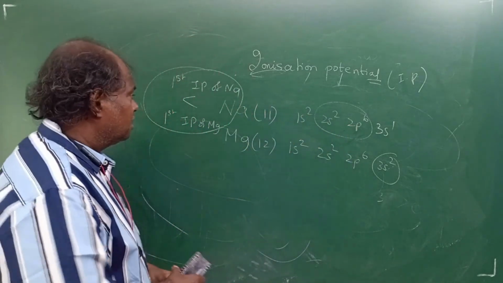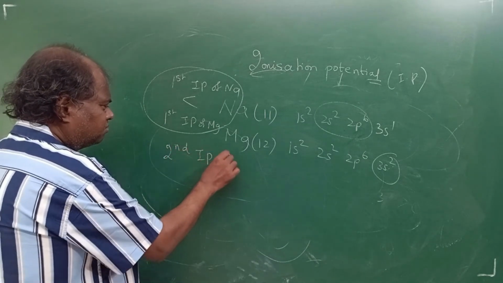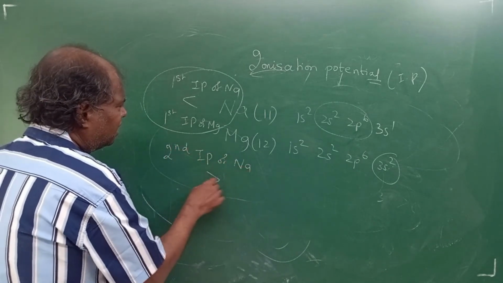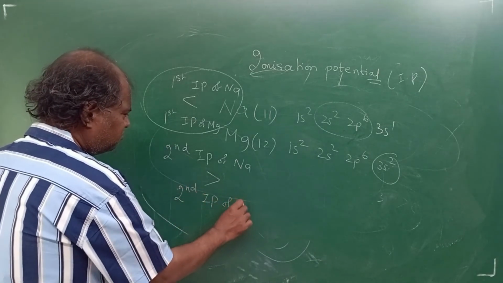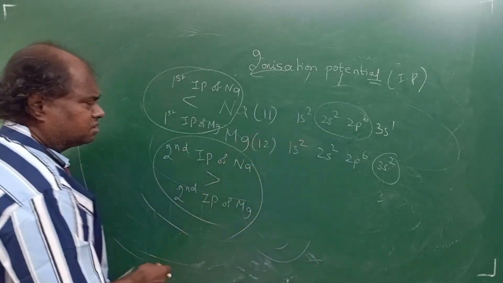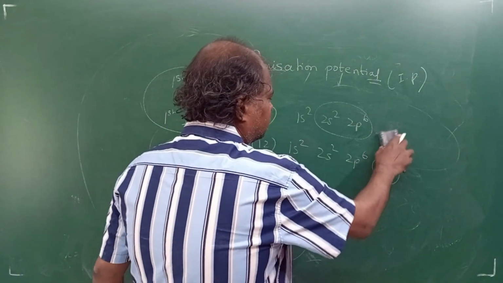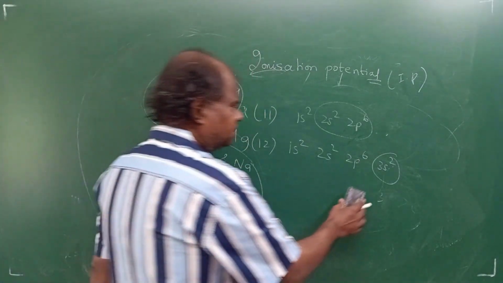First electron very easy. But if you see the second electron, the second IP of sodium, students, will be very, very high compared to the second IP of magnesium. Second means, for sodium, you have to break that octet. One electron gone, so you want to remove one more, difficult. Whereas magnesium is easy.